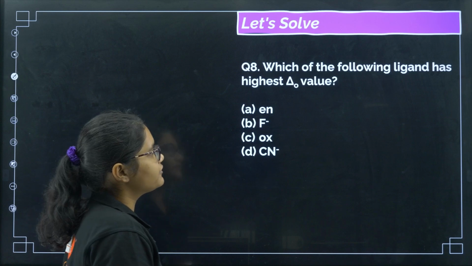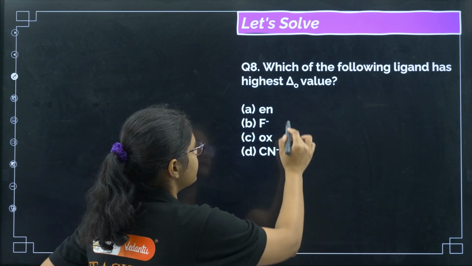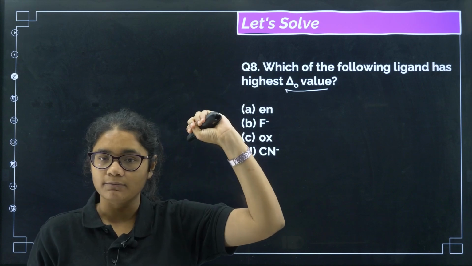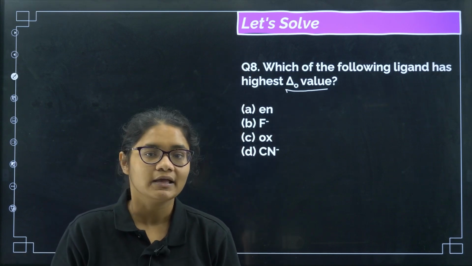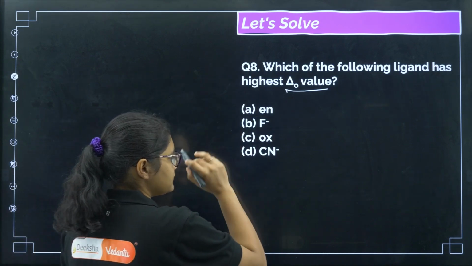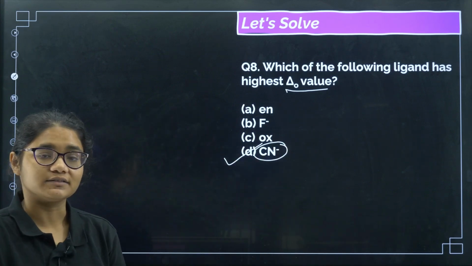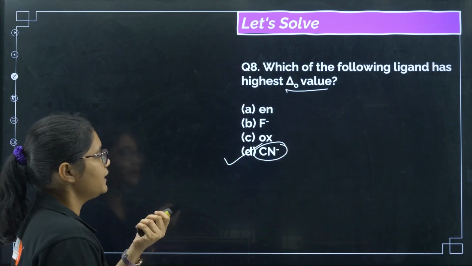Which of the following ligands has the highest delta O value? So if the ligand is very strong, splitting will be very more and the delta O value will be highest. So if you have seen the spectrochemical series, CN minus is a very strong field ligand. So the correct answer for this question will be option number D.